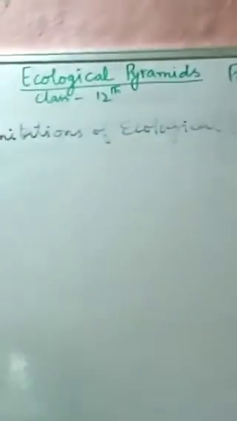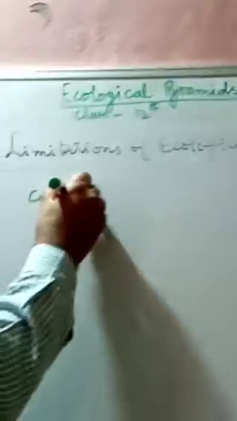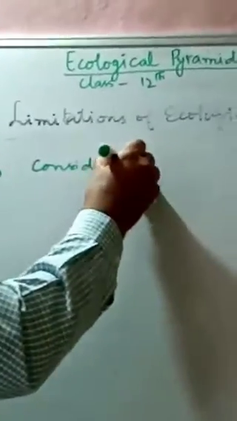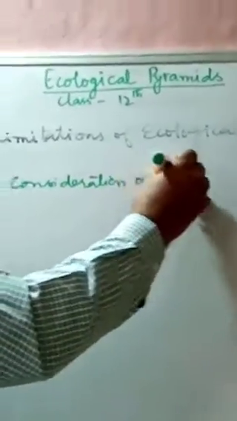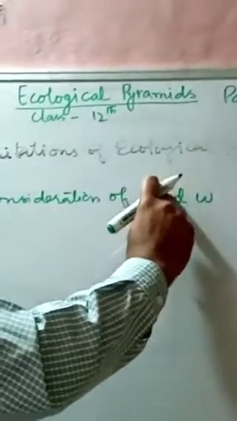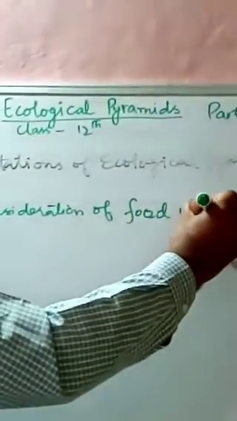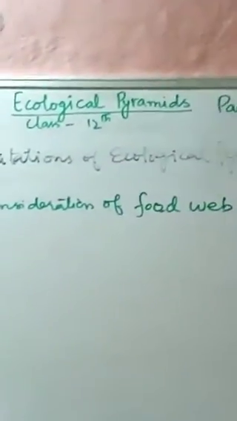The first one: no consideration of the food web. No consideration of the food web takes place; there is no consideration of the food web in the ecological pyramid. This is the first limitation.